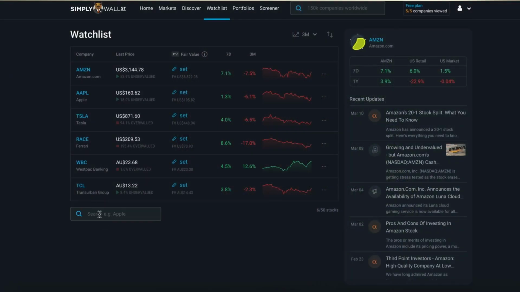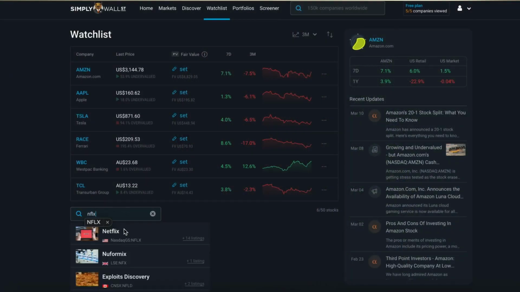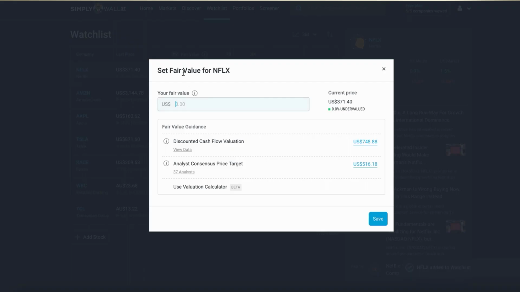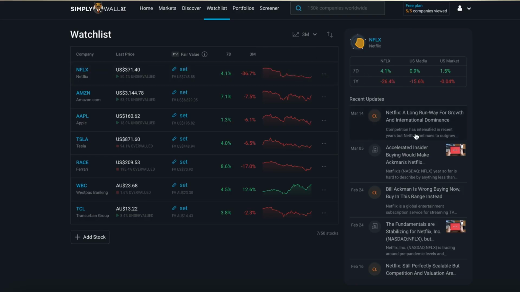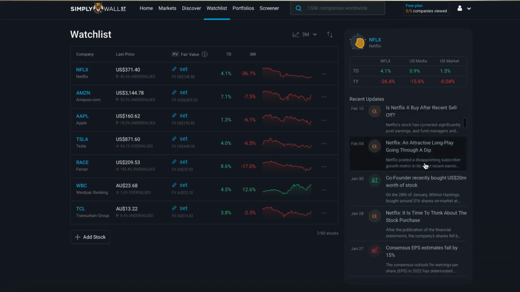Secondly, another benefit is that you'll be able to add up to 50 stocks to your watch list, and this is the watch list that allows you to set your estimate of the fair value, and it also allows you to stay up to date on the different developments of these stocks that you're interested in.